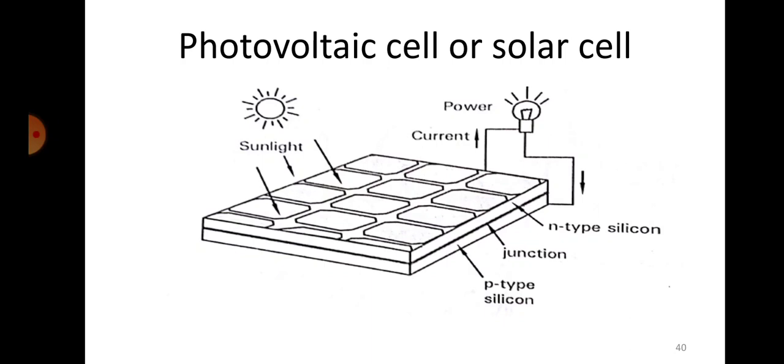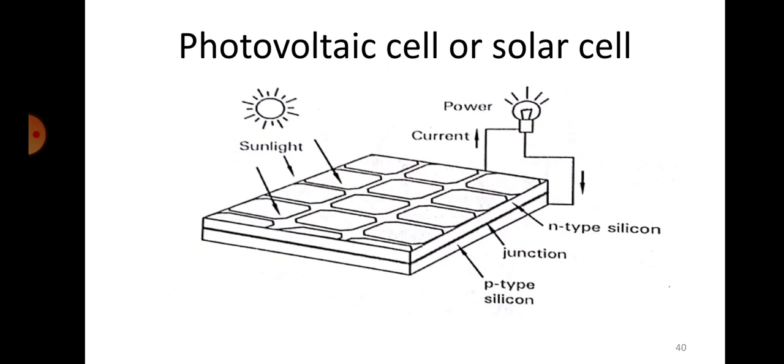Now what happens in the case of semiconductors? Whenever there is a p-type semiconductor and an n-type semiconductor, the electrons always want to go from one point to another. But as the name says, it's a semiconductor, so it will need some energy for the electrons to move from one point to another.